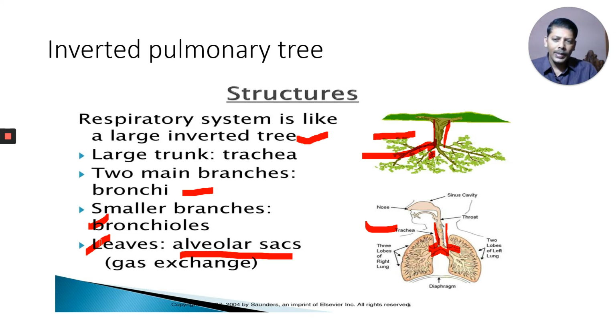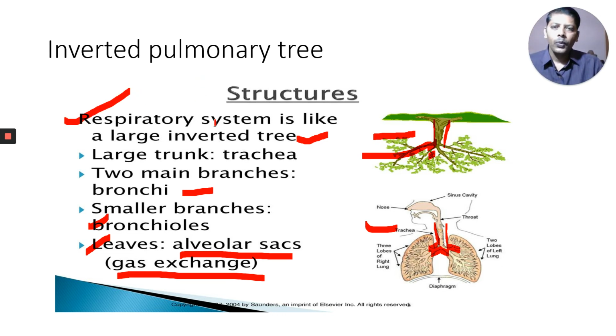In the leaves, exchange of gases takes place through stomata. Here also gas exchange takes place. In this way we can compare our respiratory system with a large inverted tree. The tree has a large trunk, our respiratory system has a trachea. The main branches are the bronchi. We can compare the smaller branches of a tree with our bronchioles, and the leaves with the alveolar sacs. This is the comparison of our respiratory system with the large inverted tree.